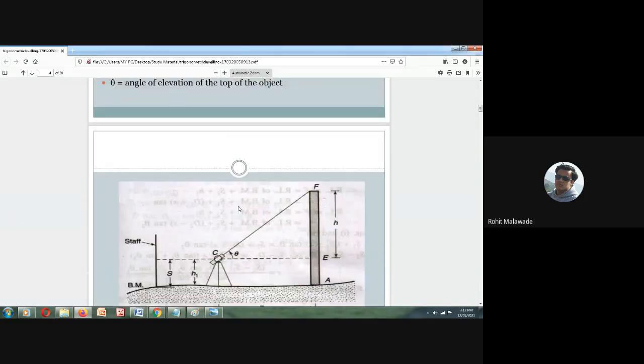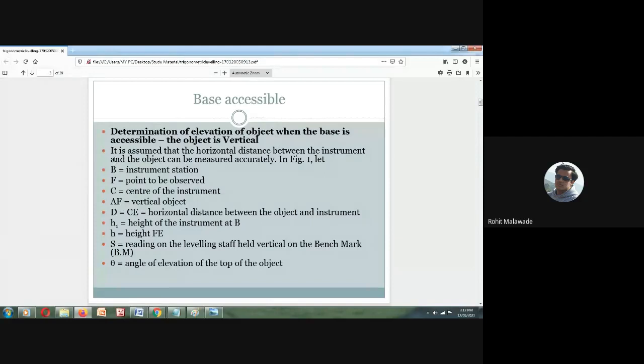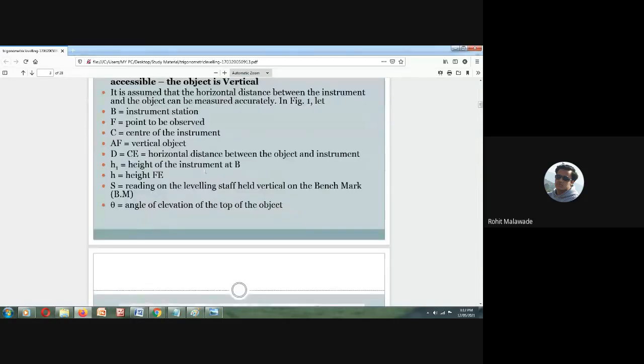Here we will understand some of the concepts. It is assumed that the horizontal distance between the instrument and the object can be measured accurately.